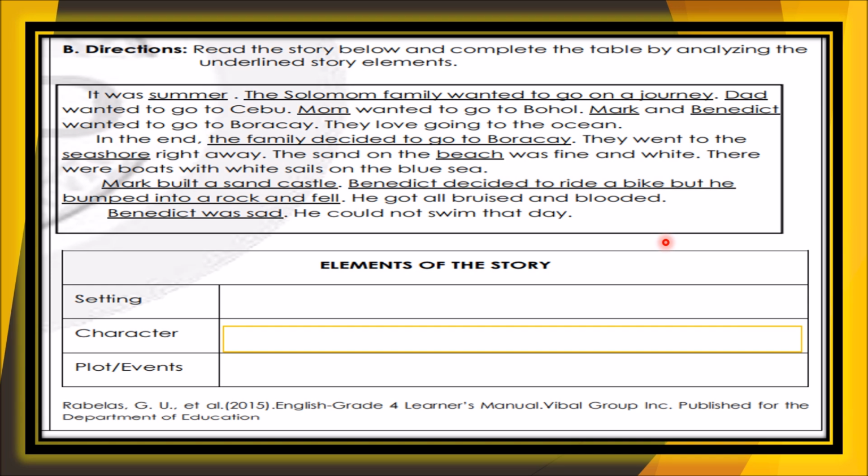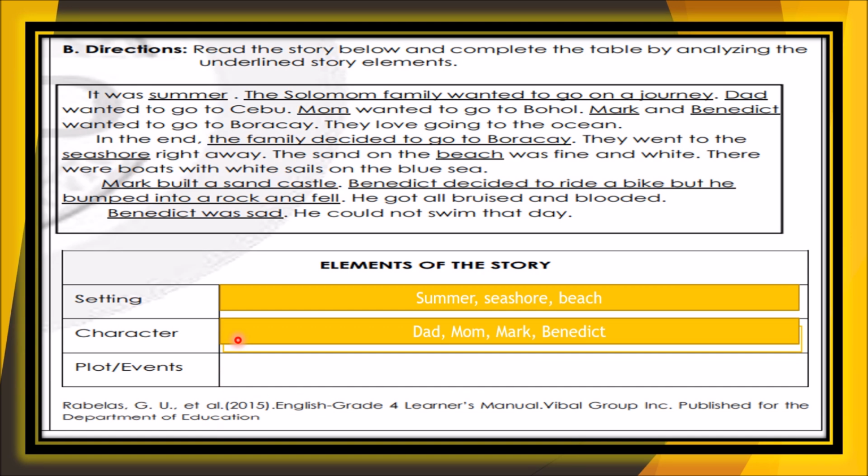Okay, let us analyze the underlined story elements. Let us answer this one. The elements of the story for the setting: where and when the story happens. For the setting, it's summertime and the seashore and beach. How about the character? Who are the characters of the selection? Okay, so if your answer is Dad, Mom, Mark, Benedict, you're right.